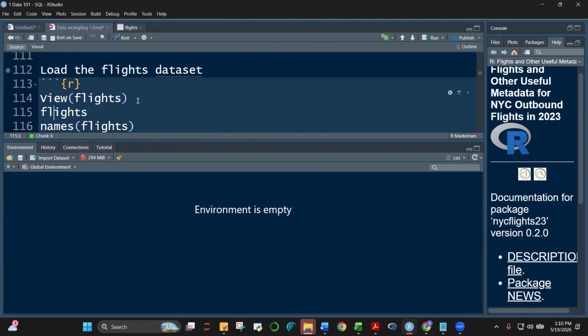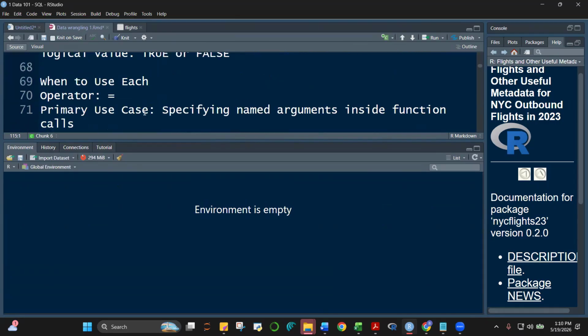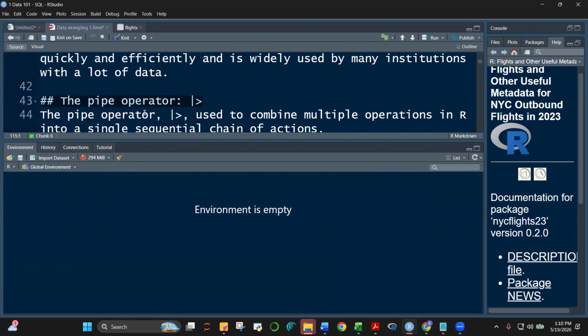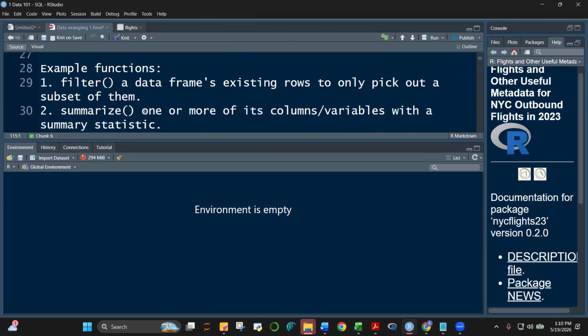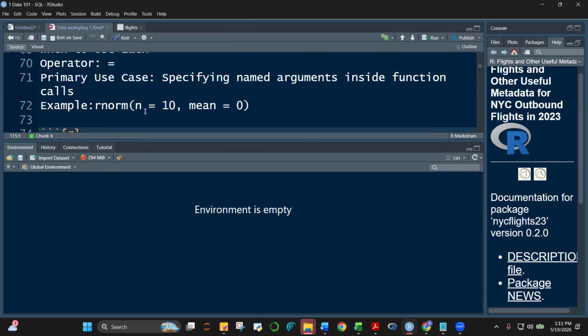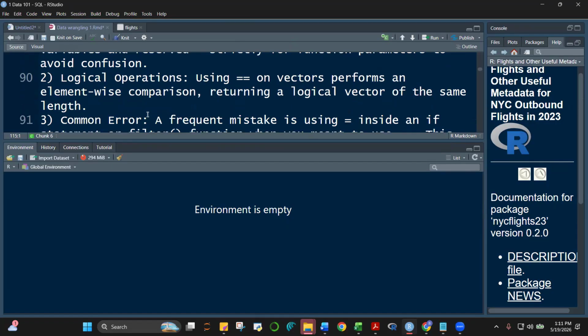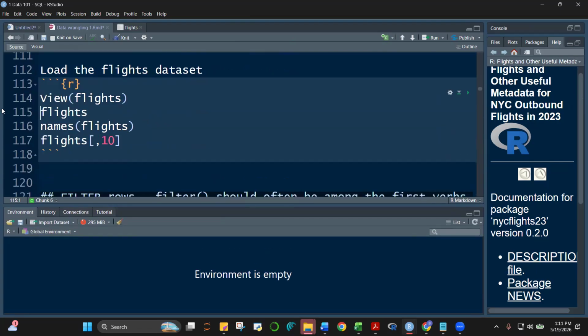Okay, I'll print. Sorry, class. I think I did not run this one. Viewing the flights does not automatically load the data.